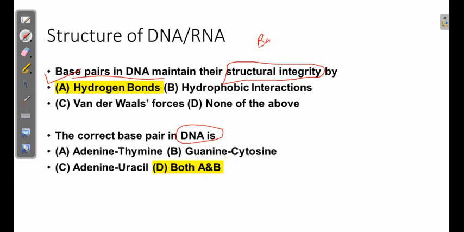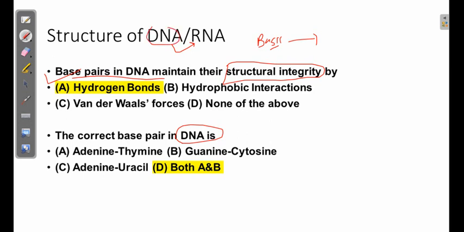Because DNA is a very interesting molecule, you can expect lots of questions from it. So let us go through the basic structure of DNA and then we will shift towards RNA, because DNA and RNA are structurally related compounds. Let us start with DNA first.